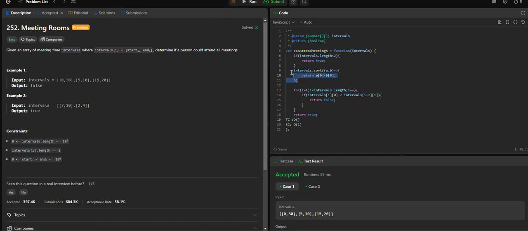The first thing is sorting, so that would be n log n. And then second, for each element in the array we are iterating one by one over all of them, so that would be big O of n. So this will be equal to big O of n log n. That's the time and space complexity.